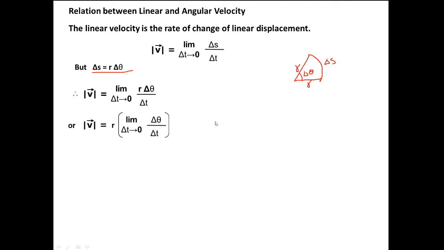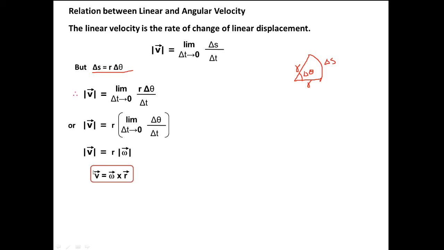So R can be taken outside, and limit del t tends to 0 of del theta by del t is omega. So V equals R omega. It is the relation between V and omega.